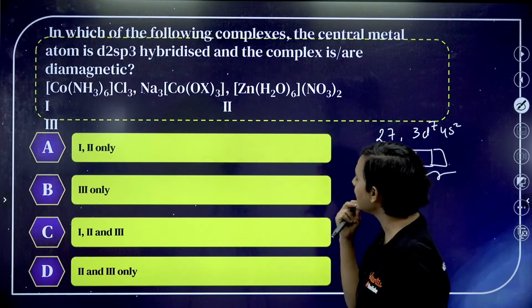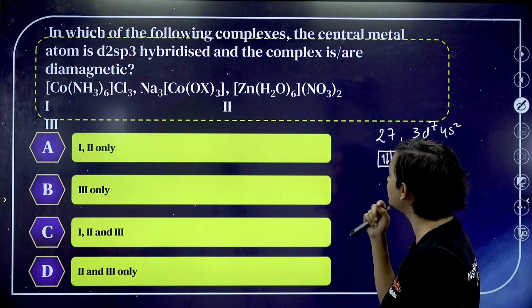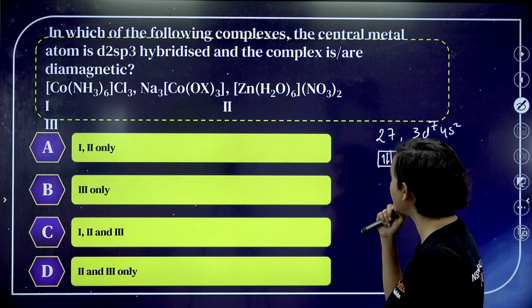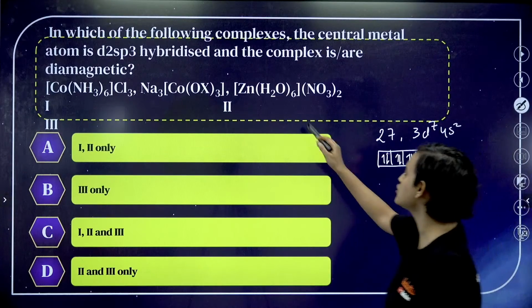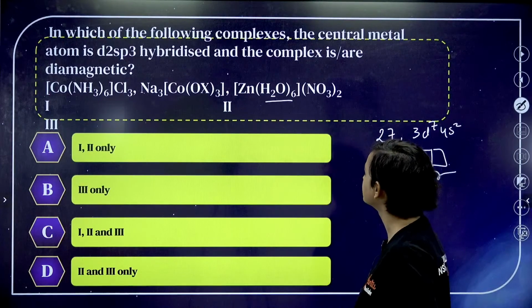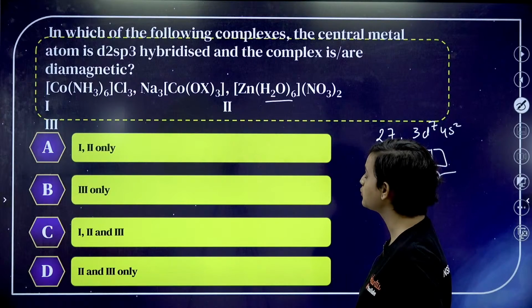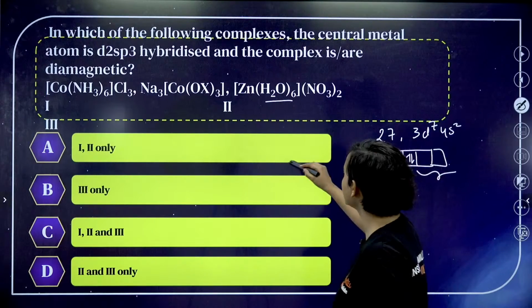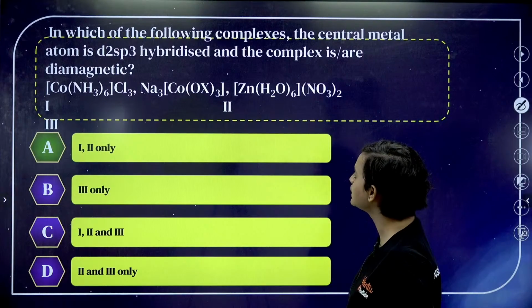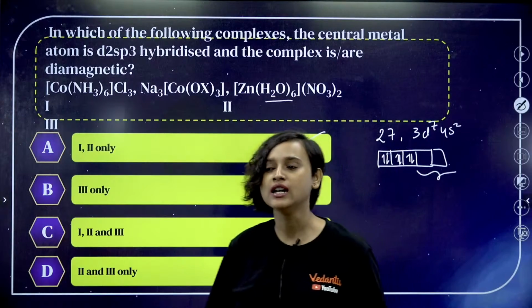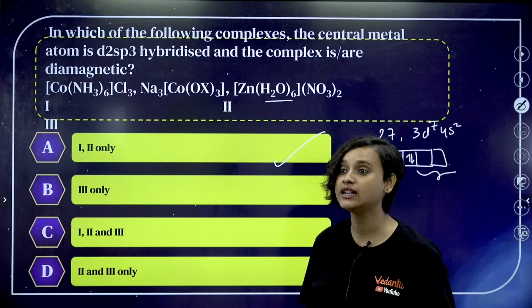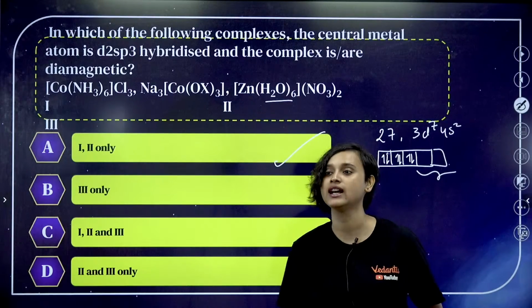Now, Na3[Co(C2O4)3], again cobalt with oxalato. What will oxalato do, guys? This is definitely paramagnetic. Oxalato will also push it. I think option A, 1 and 2 only. Just by looking at the ligands, you can tell the answer, guys. That's your trick.